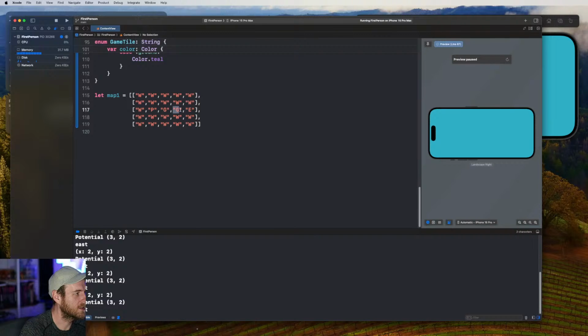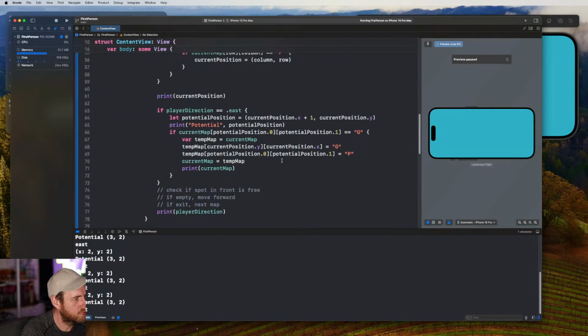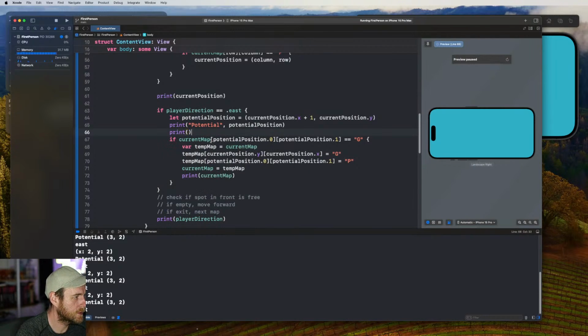We're checking this. Hold up. 0, 1, 2, 3. Yeah, no, this should be fine, unless that's not a G. This check isn't working. Oh, we may as well print out that too, right? So let's say print current map position. Let's just see what that position is.